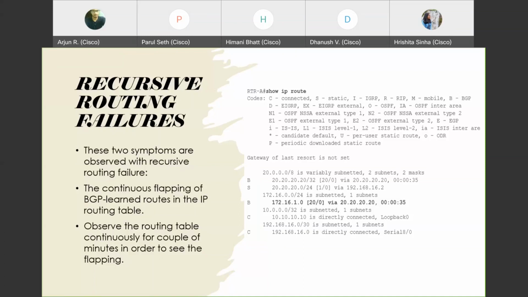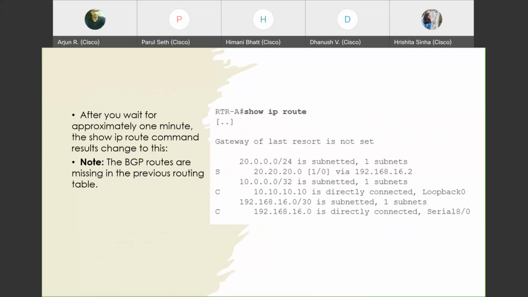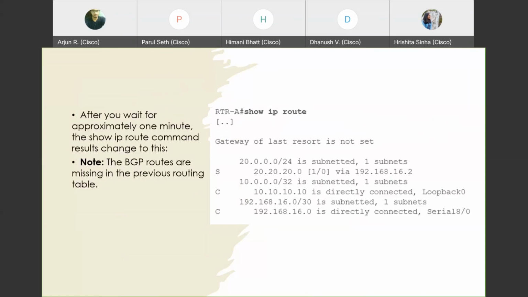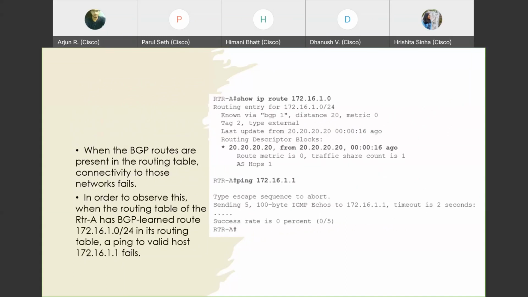If this happens, within a minute it will go down. As you see, now the BGP route 172 is not there because it is a recursive loop. It goes down because eventually BGP realizes that it doesn't really know that route. After that, it will again repropagate the same route, and again assume that it knows the route, and again check that it really doesn't know the route, and then drop it. This happens repeatedly. So this is the recursive routing problem.